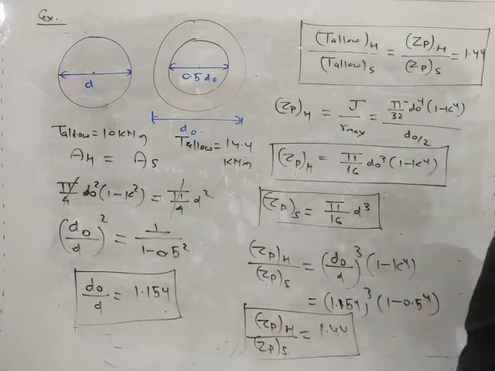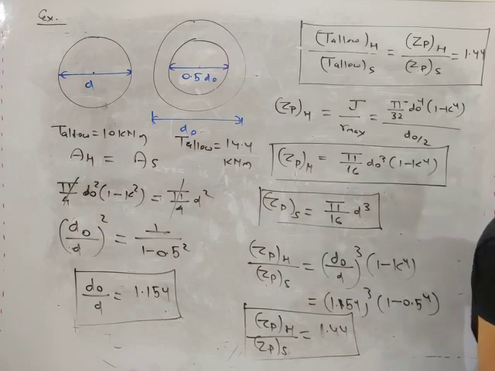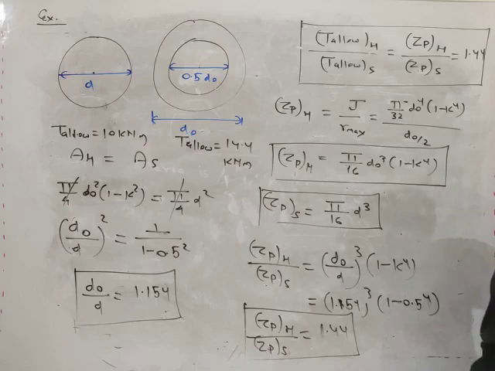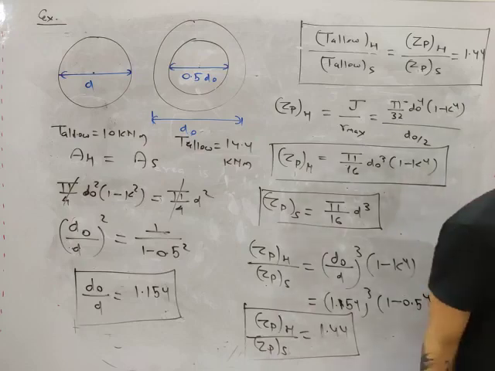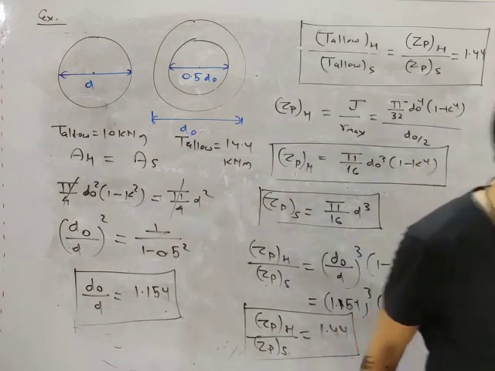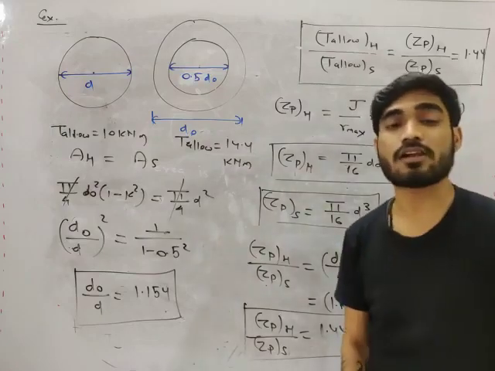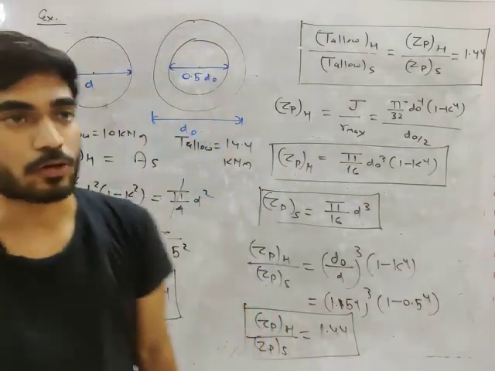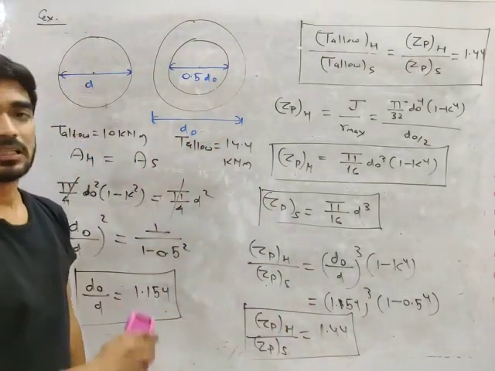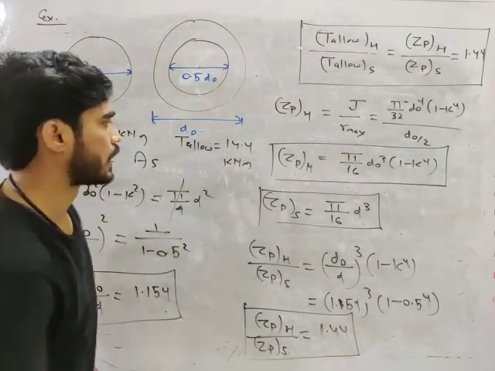So you will get theory questions based on this. From strength point of view, which one is better? Hollow shaft is better compared to solid shaft, my friend. From strength point of view, hollow shaft is always better than solid shaft. So this was all about torsion in circular shaft.